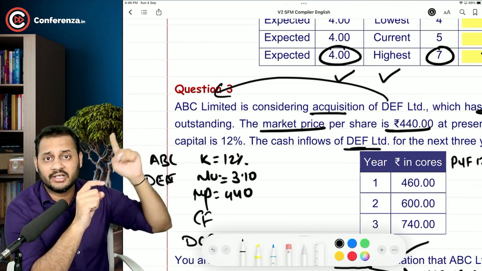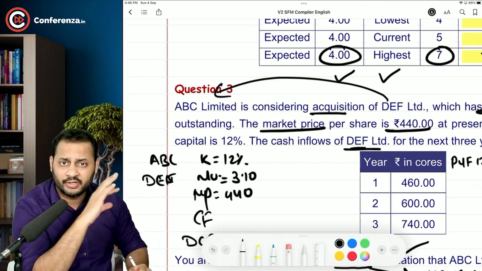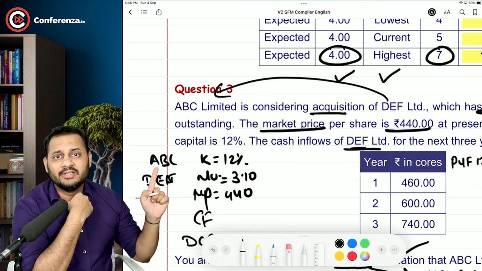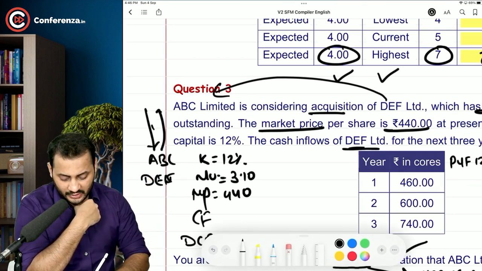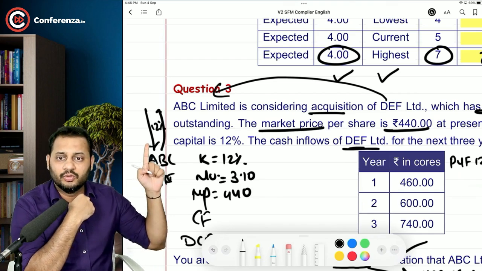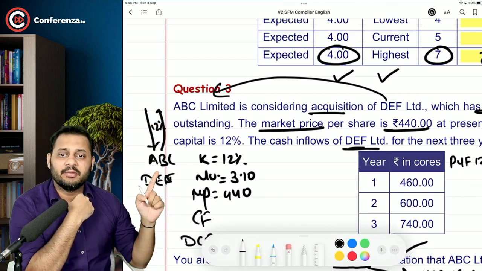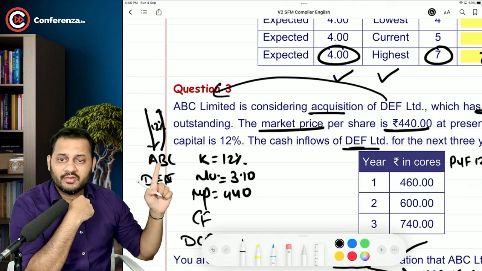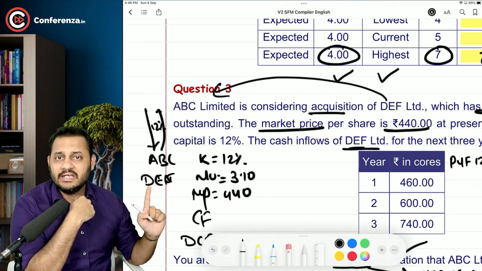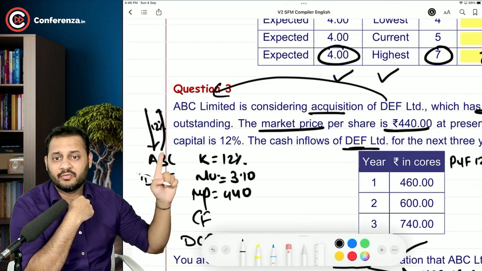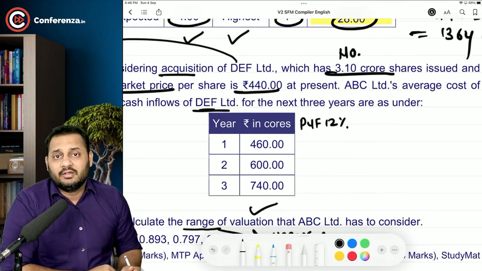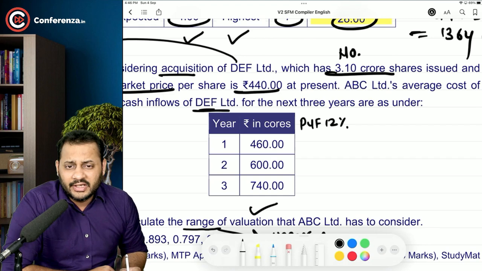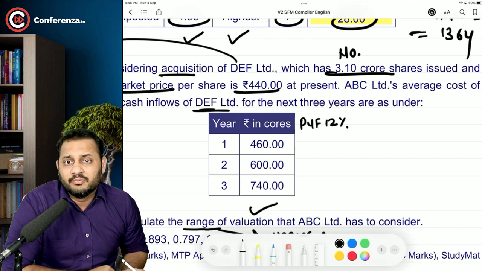ABC Limited borrows that capital from the equity, debt, preference or whatever sources from the market. So ABC is going to borrow that capital on which it has to pay 12% as the cost. So in order to satisfy the investors of ABC Limited, whatever the investment ABC Limited is going to do in DEF Limited, ABC should make sure that 12% is at least the return. That's why we are discounting all the cash flows that will be received in the coming year by 12%. That is the minimum rate of return.